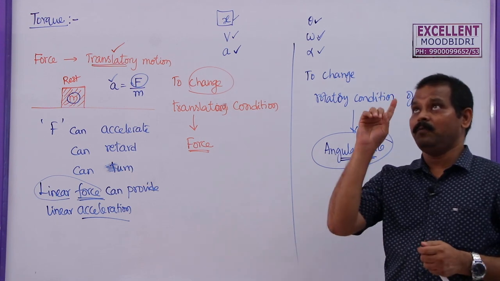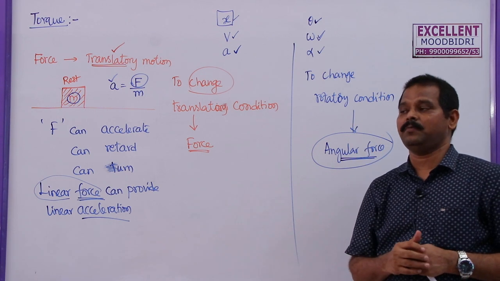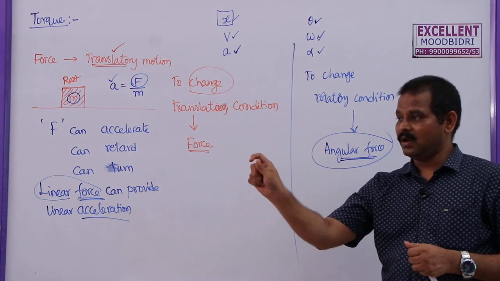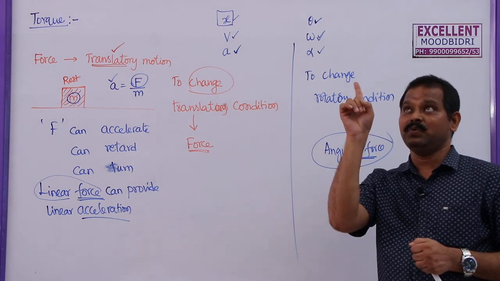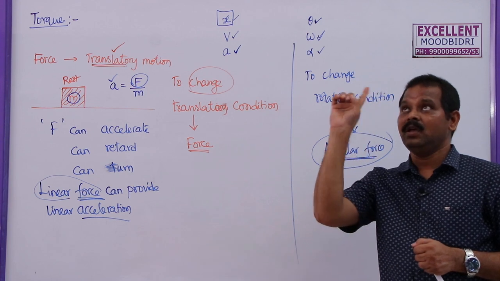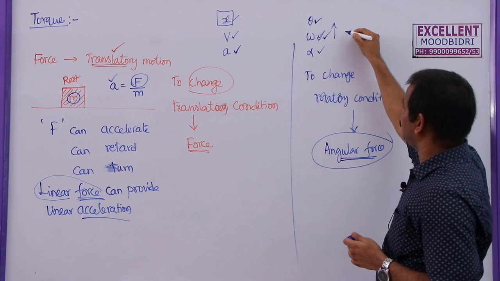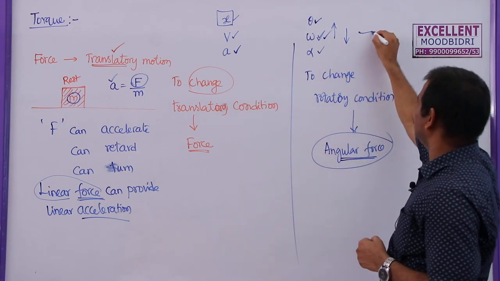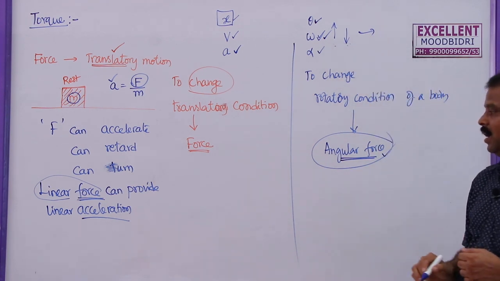Now, if the fan is rotating slowly and I want to increase the speed of the fan, I need to rotate the knob, that regulator. If you rotate the regulator, the speed of the fan changes. Here the speed of the fan is not linear speed, it is angular speed or angular velocity. So, to increase this, to decrease this, even to change the direction of this, for all these three purposes we need to apply angular force.